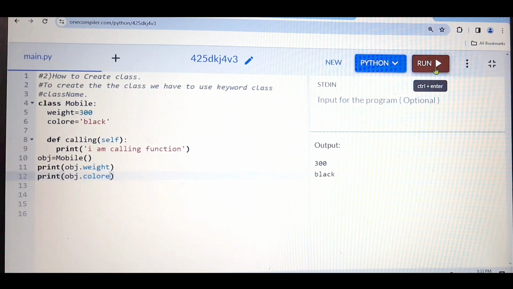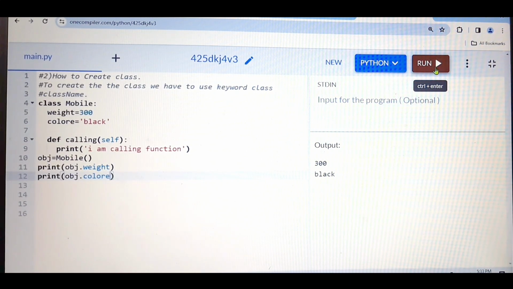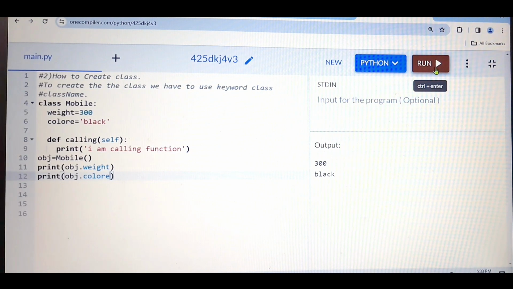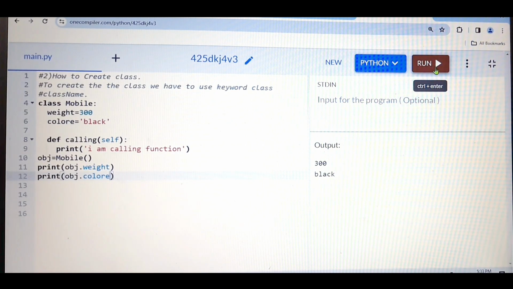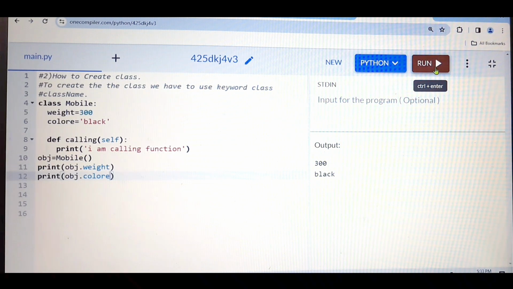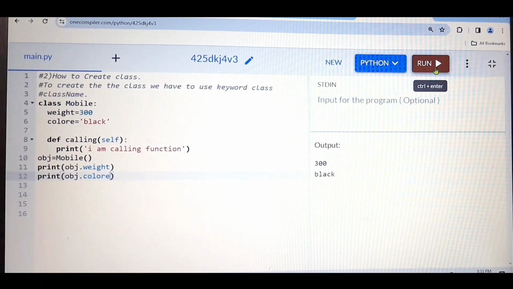It means I'm able to access the properties which are present inside the class from outside the class. I hope all the people are getting it. Don't be confused. We are going to see lots of examples on the class, constructor, inheritance, multiple types of inheritance, all the things. So don't panic if I'm only showing one example and you are not getting it. You will get it. Don't worry, because the way I'm explaining is a very simple way.